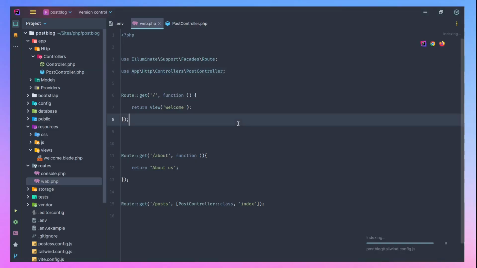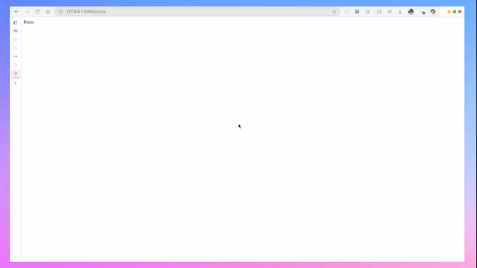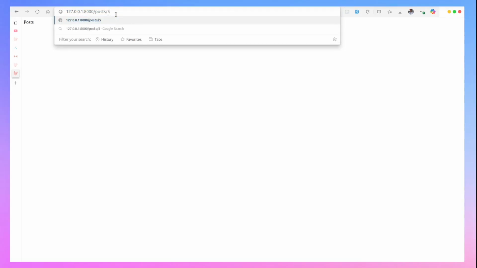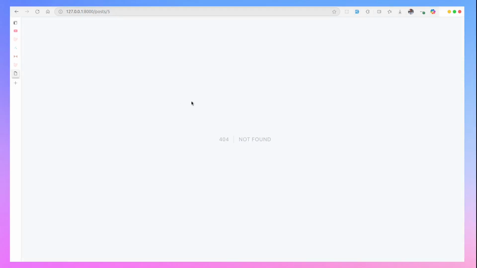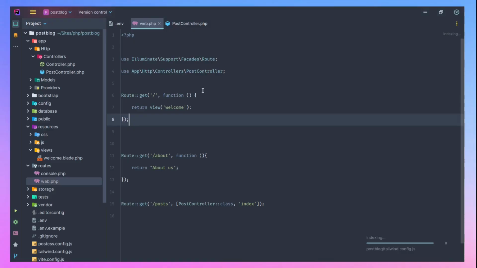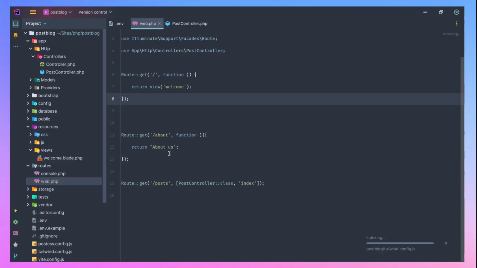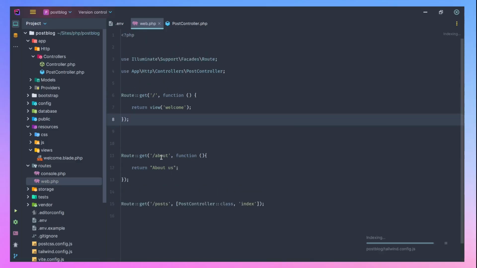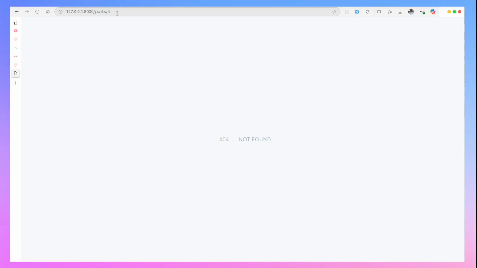So now another concept I also want to explain here in Laravel is this: you must have visited a website whereby you see a list of posts and you want to go to maybe a post with an ID of, let's say, 5. If we try to access that now, it's going to tell us not found. And to be sincere, it's not found because we don't have any route in our route file matching that. So now let's come back.